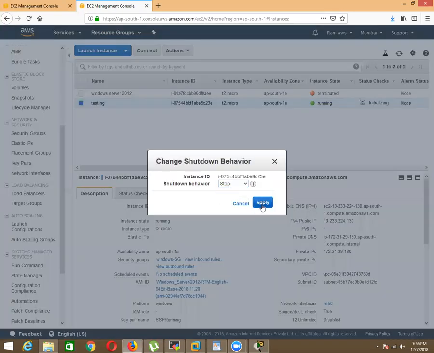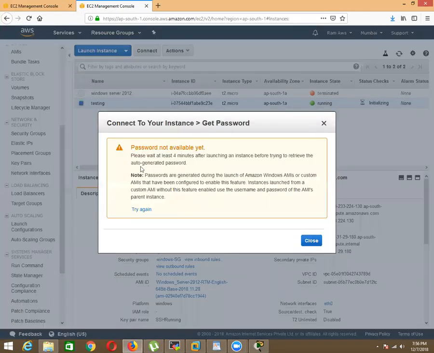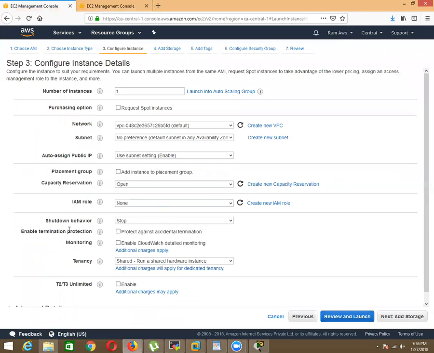So here I'm going to give stop. It will take a little bit of time to generate the password. Immediately they will not generate the password, so it will take time. Meanwhile, let's continue. I hope you understood this and this. What will be the cost?